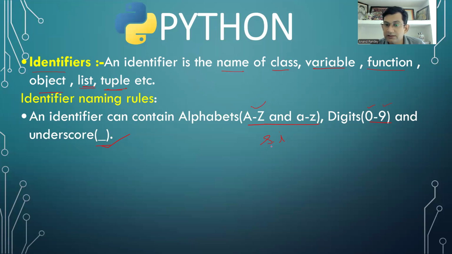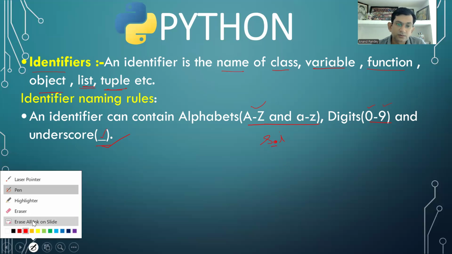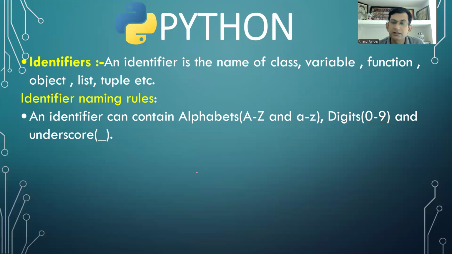The dot here is incorrect because only one special symbol is allowed. What is that? Underscore. We cannot use any other special symbol than underscore. So you can use alphabets, uppercase, lowercase, any alphabet. You can use digits, and only one special symbol is allowed. What is that? Underscore. Okay, so please remember this. We cannot use anything else other than this.